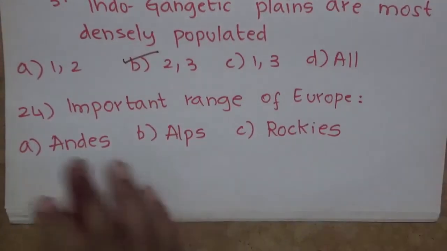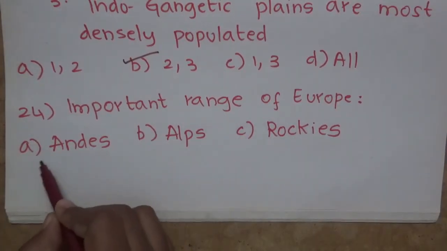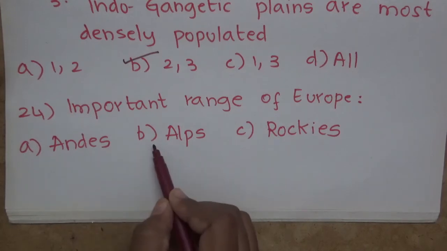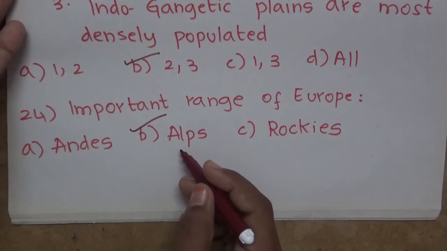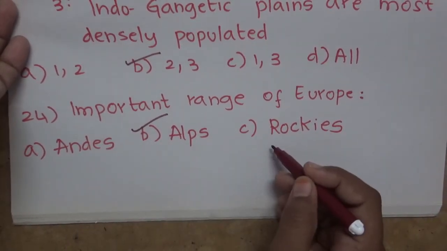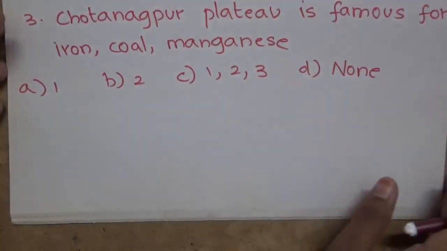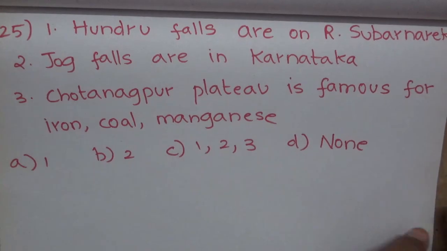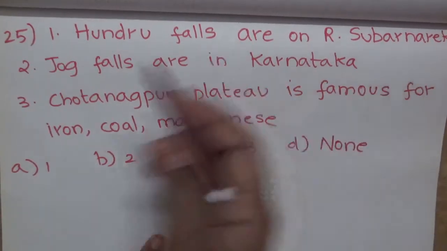And now coming to 24th question, important range of Europe is option A, Andes, option B, Alps, option C, Rockies. The correct answer is Alps. Andes is located in South America and Rockies are located in North America, Rocky Mountains. And now coming to 25th question, statement number 1, Hundru Falls are on river Subarnarekha.